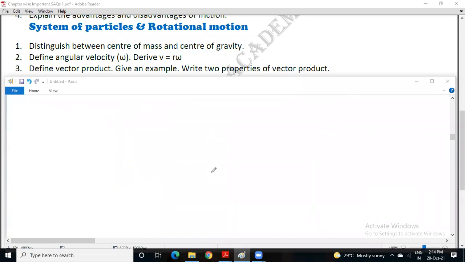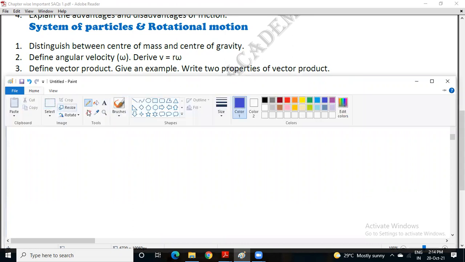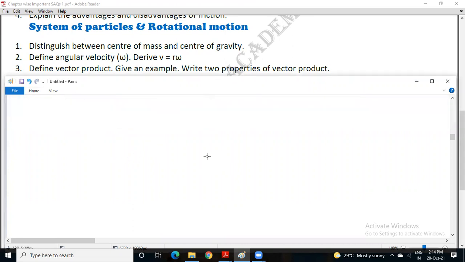Next, let us proceed to how to get the equation v equal to r omega. Take a particle moving in a circular path in a horizontal plane. Here is a particle, and this is the center. Imagine a wall clock, how the seconds hand, minutes hand or hours hand moves.